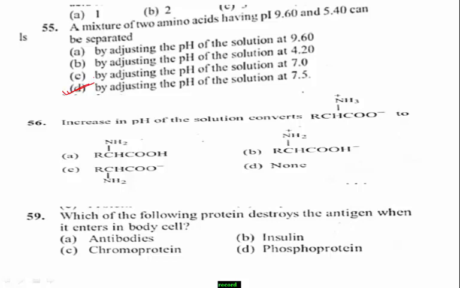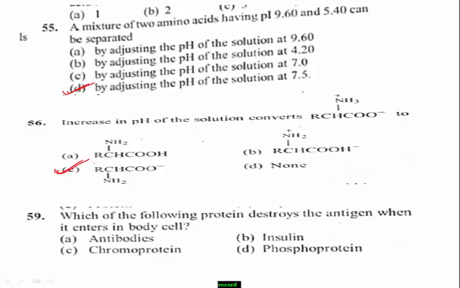Students, it is one of the direct theoretical questions. Option C is the correct option. Option C, the zwitterion gets converted to RCHNH2COO minus in presence of increase in pH of the solution.